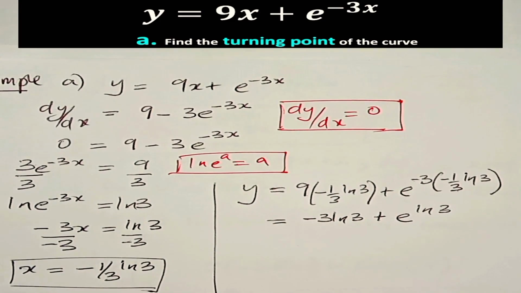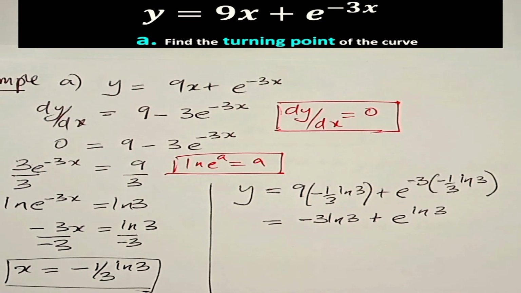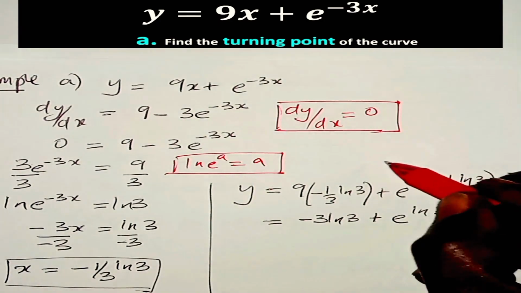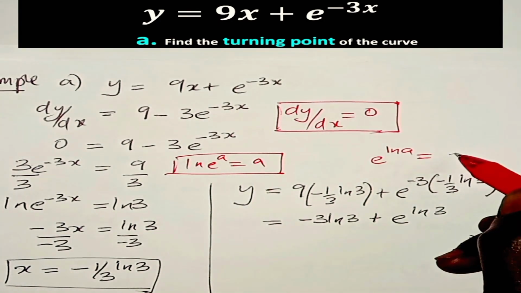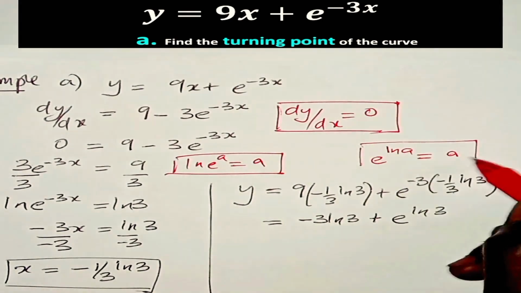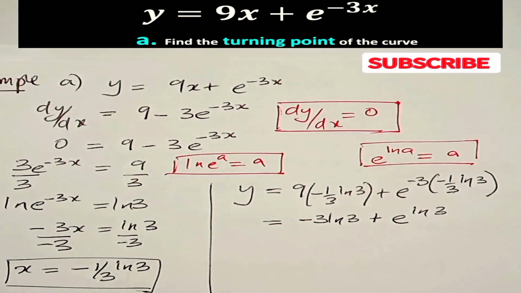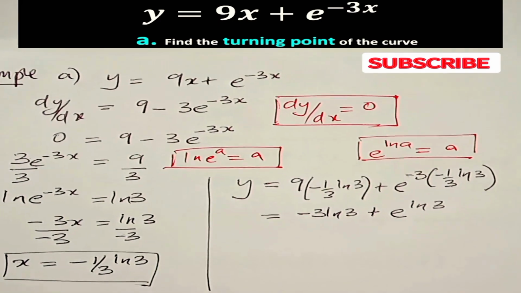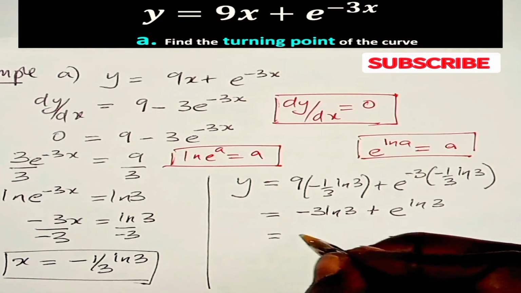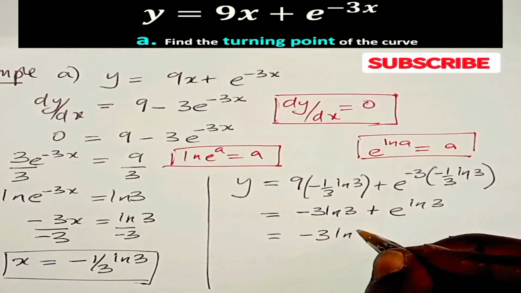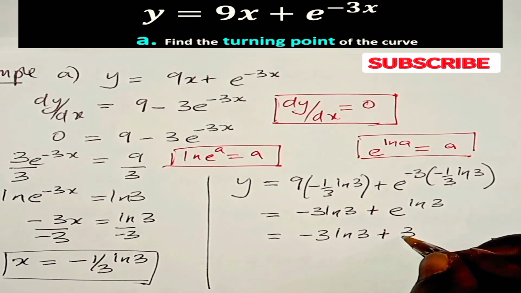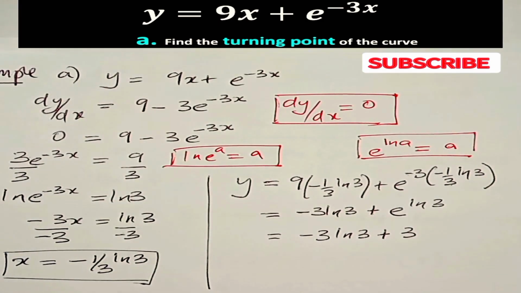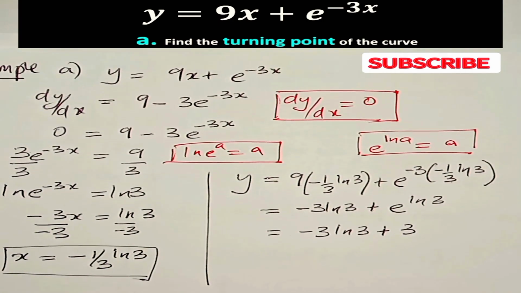And now another property of logarithms, it says e to the power ln a is equal to a. So we shall use that on this part. Then we have minus 3 ln 3 plus 3. That is the corresponding y coordinate.